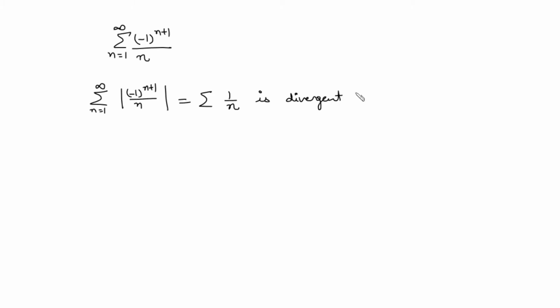Why? By the P series test. We know that the P series is convergent only when P is strictly greater than 1; for P less than or equal to 1, the series is divergent. So this series is divergent. It means your series (-1)^(n+1)/n does not converge absolutely.